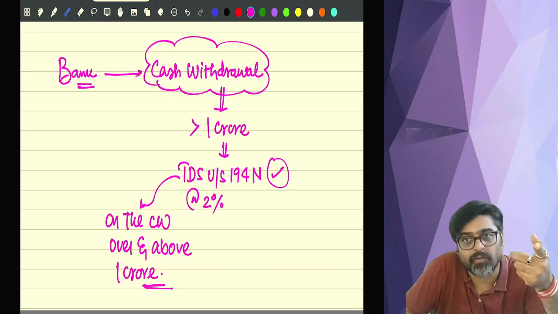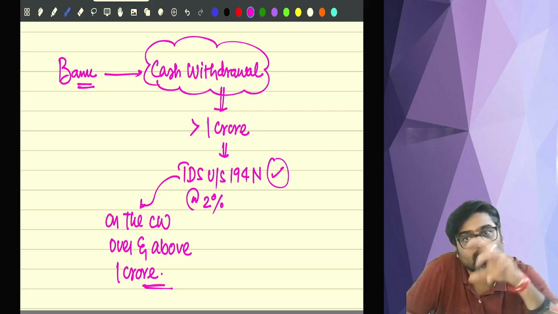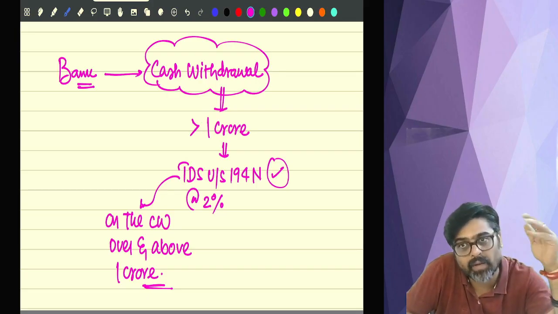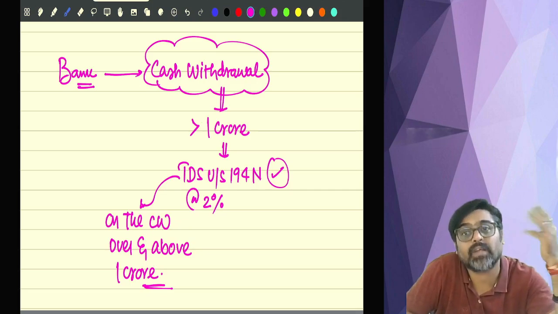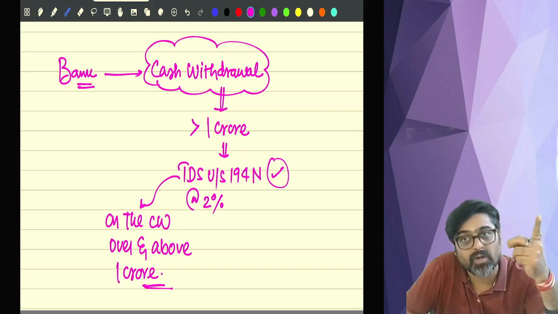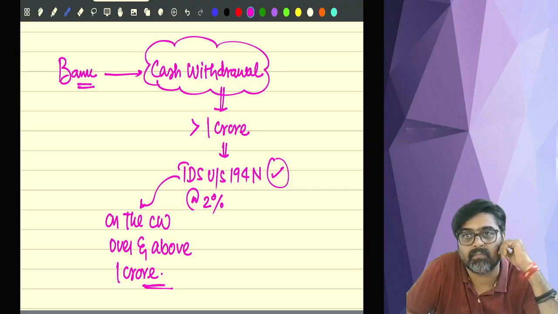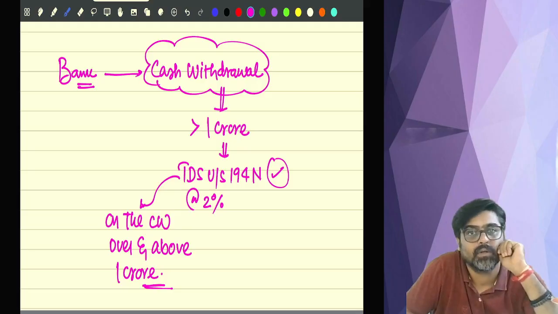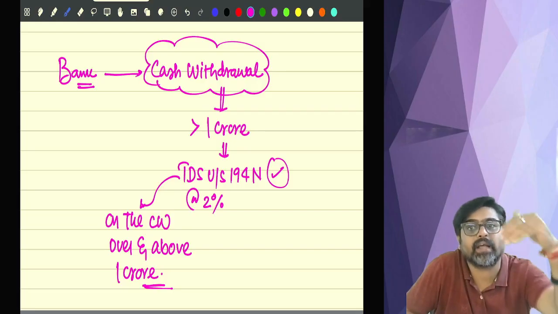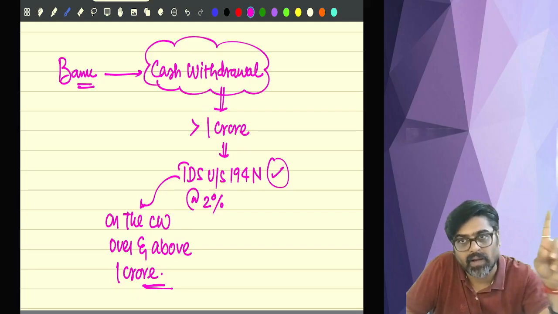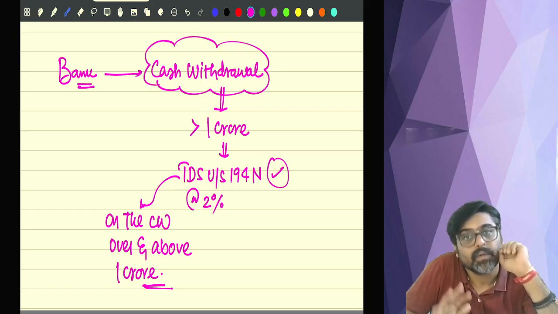Now when you withdraw 15 lakhs, the total will be 1 crore 5 lakhs. So is the cash withdrawal going beyond 1 crore? Yes. How much excess cash withdrawal? 5 lakhs. On that 5 lakh, 2% TDS will be deducted. But the TDS will not be deducted on the entire 15 lakhs, only on 5 lakhs, the cash withdrawal in excess of 1 crore. 5 lakh into 2% will be 10,000 rupees.